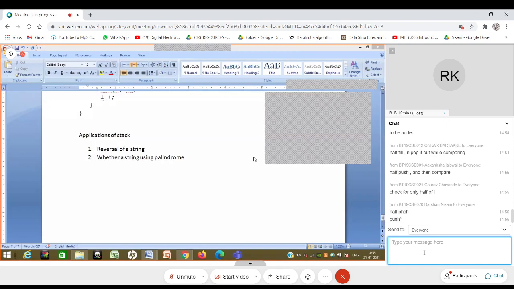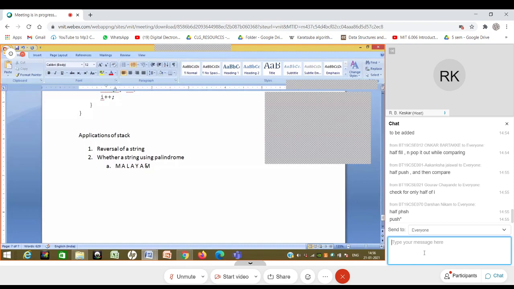So if you imagine what will happen in that particular case, let's say that I have MALAYALAM. How many characters? 1, 2, 3, 4, 5, 6, 7, 8, 9. 9 characters. Half is 4 characters. This one is exactly in the middle, which I can ignore.